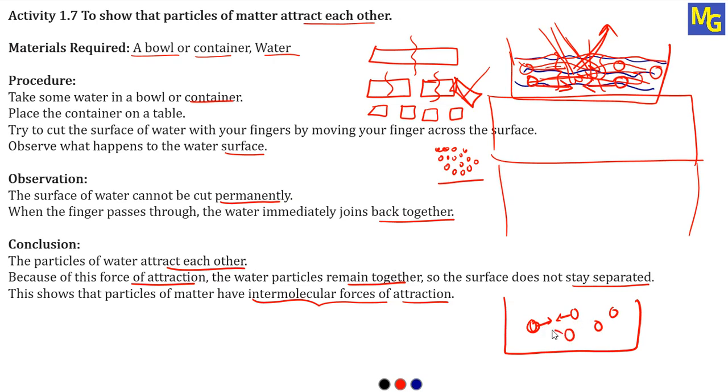These two can attract this particle. These three can attract another particle, and like this, there will be an internal force of attraction present in all the particles. So with all these activities, we have proved that particles of matter attract each other. I hope you understood the explanation.